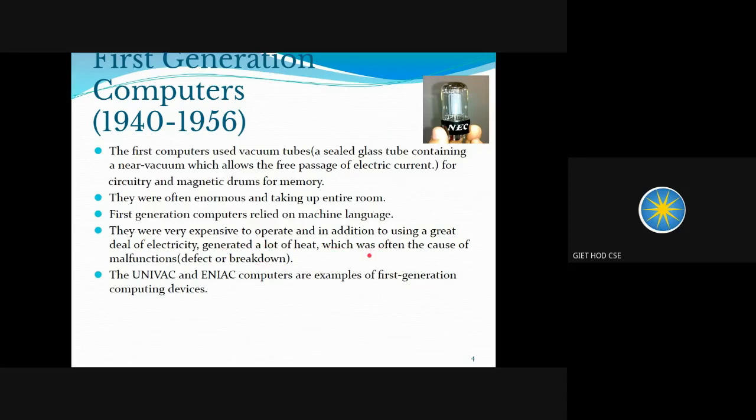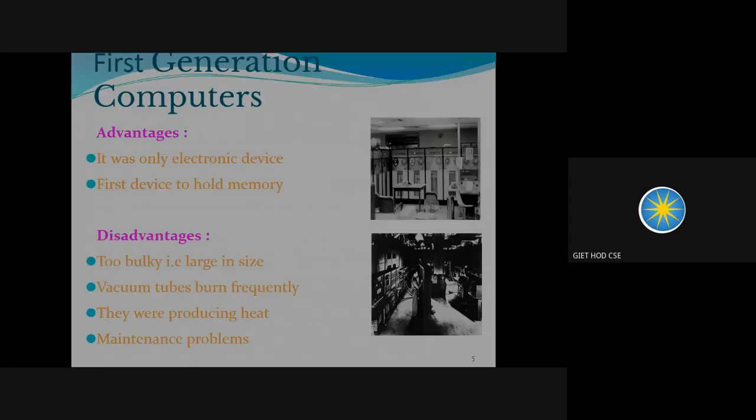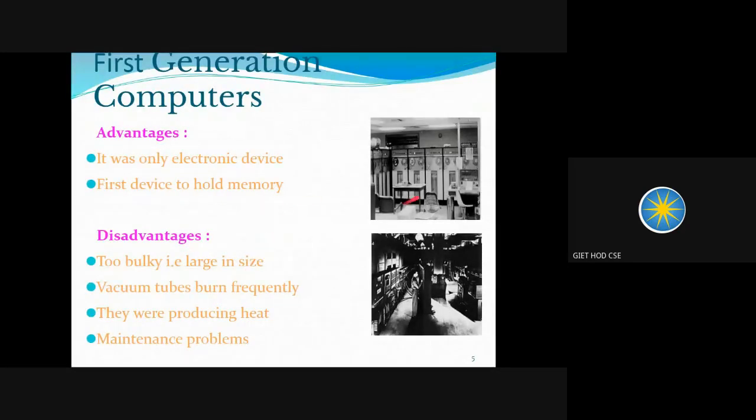They were very expensive, very high in cost, and expensive to operate. In addition, they consumed a lot of power; a lot of electricity was consumed by these computers, and they also generated a lot of heat, which caused breakdown of the computer. Examples of first generation computers were UNIVAC and ENIAC. These are the two names of first generation computers.